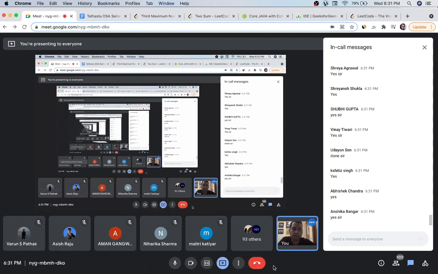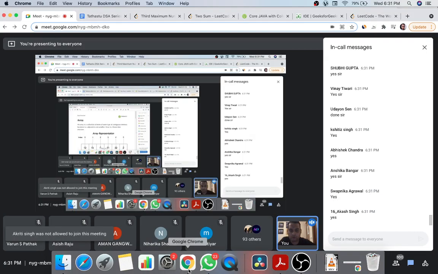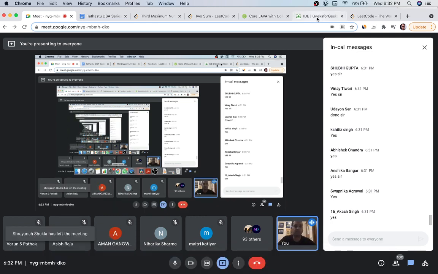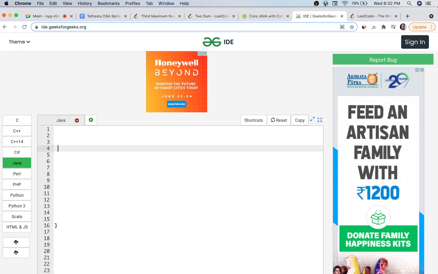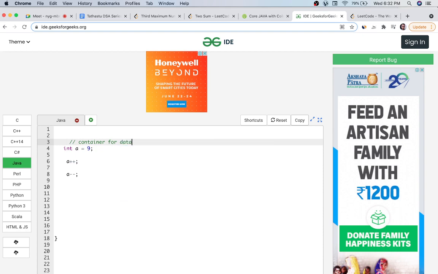Okay, so let's start. Let me first tell you what an array is and why we need arrays. Before we go to arrays, what other way of storing data do we have? We have variables. So what is a variable? Let's say I'm not using any language, I'm just telling you a simple variable, like we define int a equals 9. This is how we store a value. Then we work on the value of a, a plus plus, or a minus minus, whatever operation we want to perform. So what is a? A is a variable which contains the value 9. It's a container for data. A variable is a container for data.